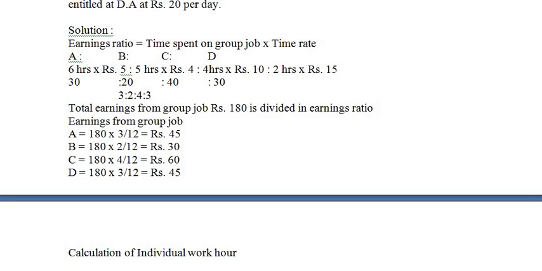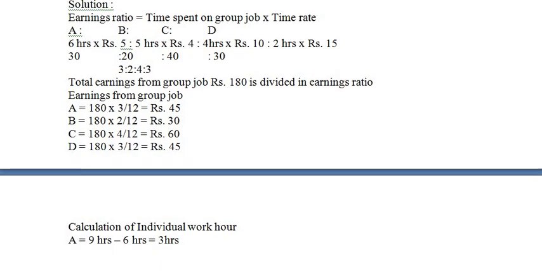Work hours. Okay, of all 4 employees we need to calculate. So A is equal to... Now in the problem they have given the company works for 9 hours a day. Out of 9 hours, worker A for group job has spent 6 hours. So 9 hours minus 6 hours, which is equal to 3 hours. It means for individual working hours he has spent 3 hours.